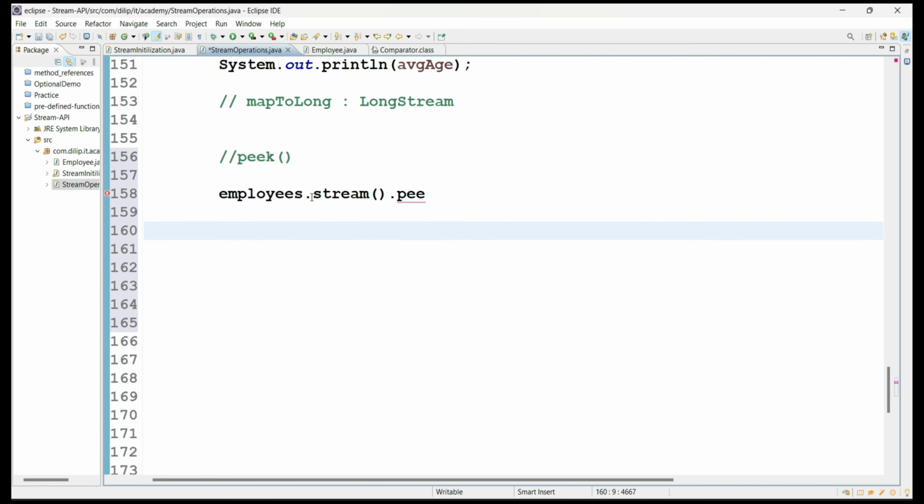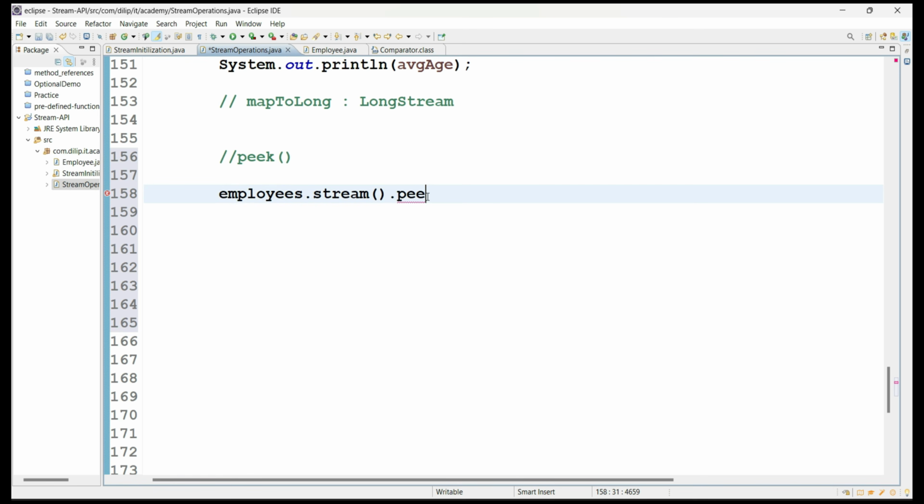For example, if I do a map operation on this stream and I'm collecting all employee IDs, then map will produce from employee object to employee ID values. Again, a new stream will be created with employee IDs.